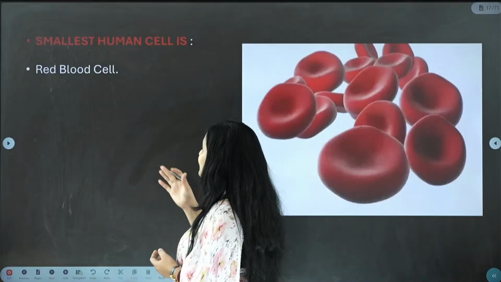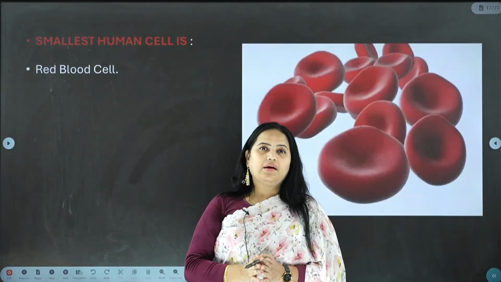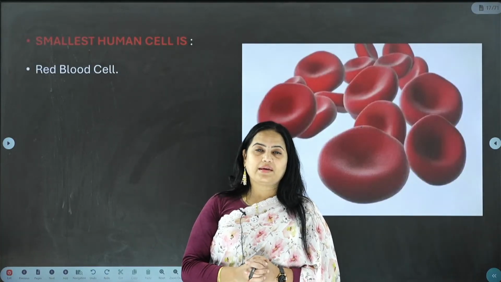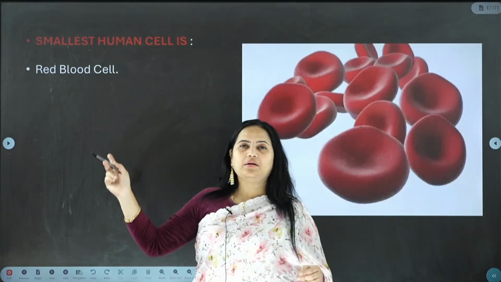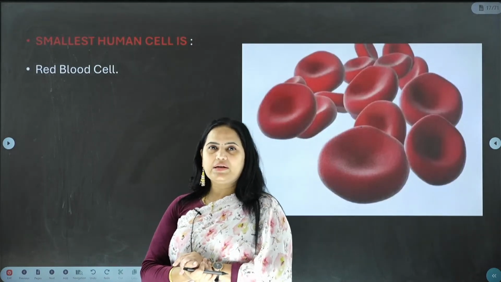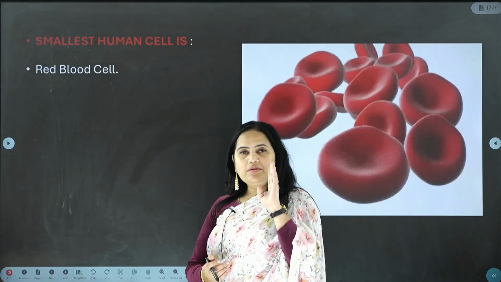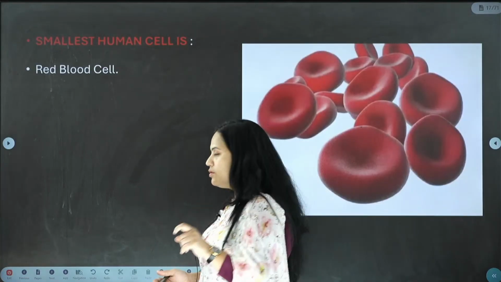And the smallest human cell is the red blood cell. What you need to understand about the red blood cell is that it doesn't consist of a nucleus. It is deprived of a nucleus, and it is not round in shape. It is biconcave in shape. It has one unique shape associated with it, called biconcave. RBC doesn't consist of a nucleus, and it also doesn't consist of mitochondria.